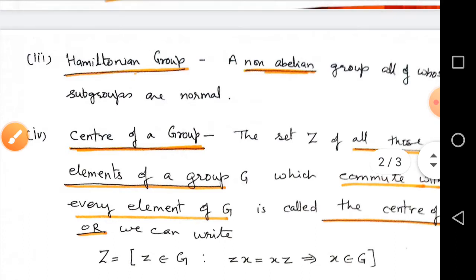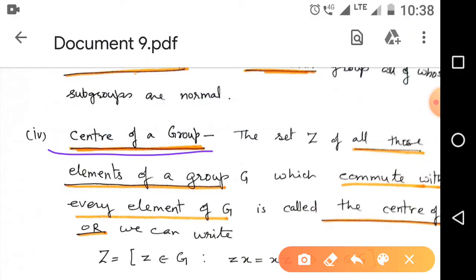Now the next definition is the center of a group, which is important.